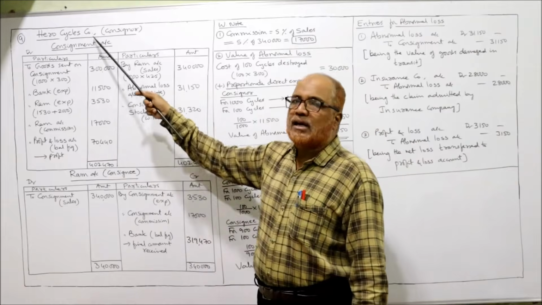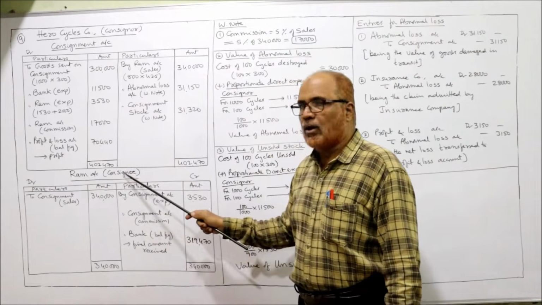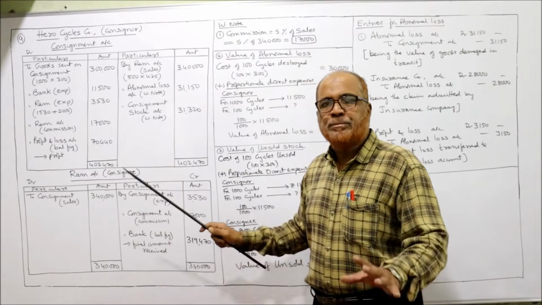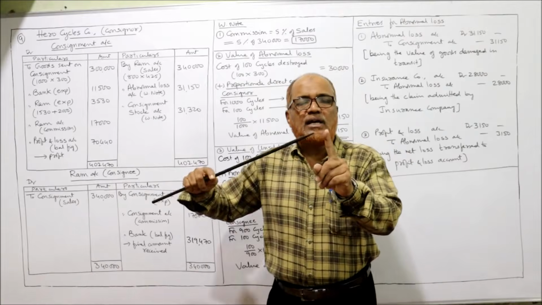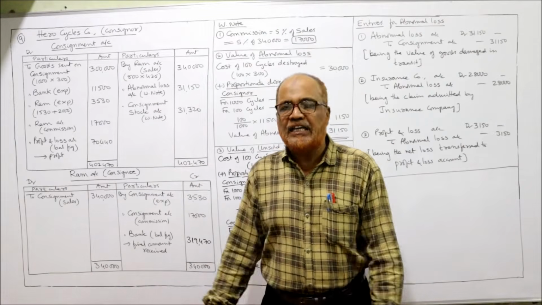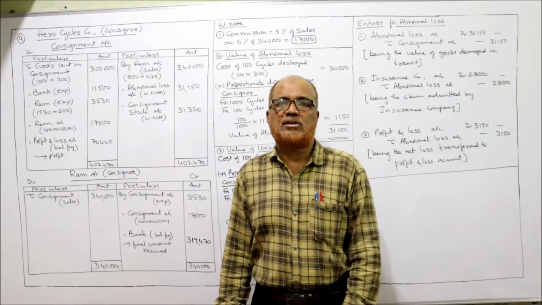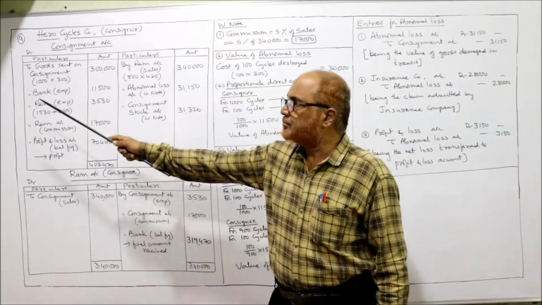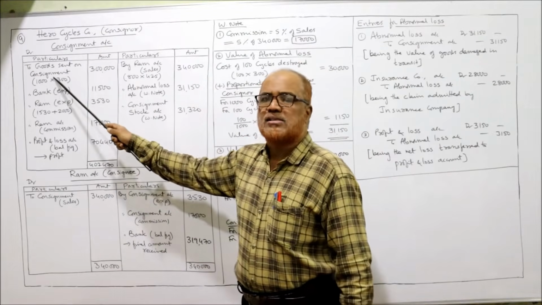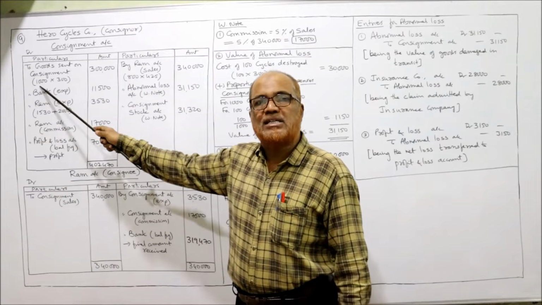Now see here, Hero Cycles Company, consignor, consignment account and Ram's account. Who is Ram? Consignee. I already told you, in every problem, the first entry when goods are sent by consignor to consignee is consignment account debit to goods sent on consignment. Debit side to goods sent on consignment. How many cycles are sent? 1000 cycles. What is the cost of each cycle?